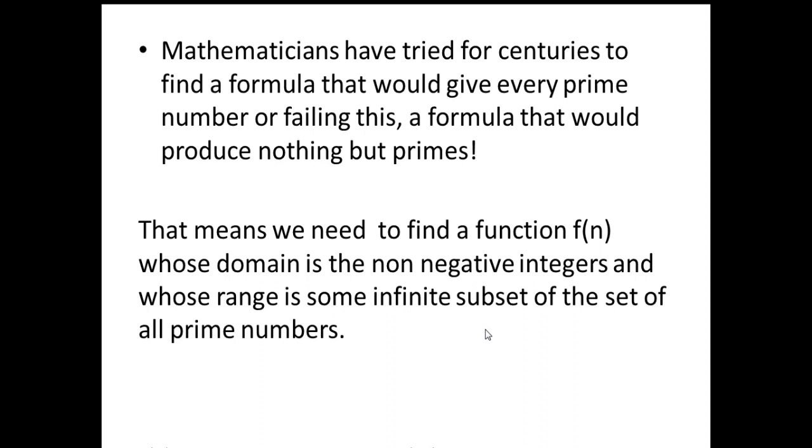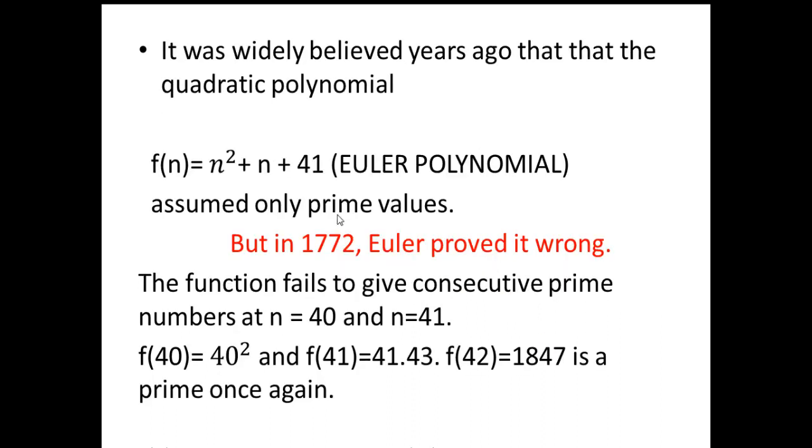Mathematicians have tried for centuries to find a formula that would give every prime number, or failing this, a formula that would produce nothing but primes. That means we need to find a function f(n) whose domain is the non-negative integers and whose range is some infinite subset of the set of all prime numbers.